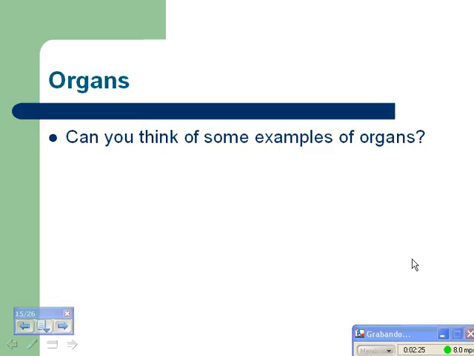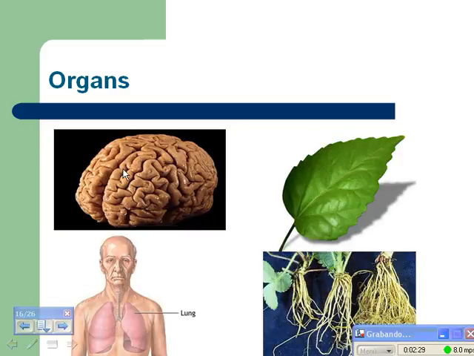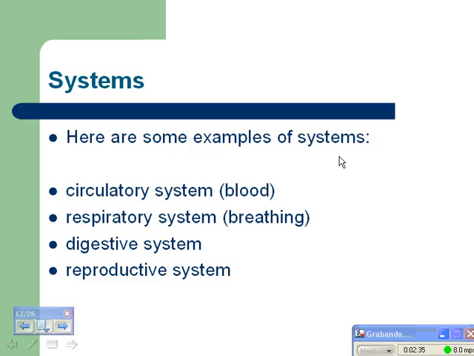And organs, can you think of some examples of organs? The brain, the lungs, and in plants, the leaves and roots. Here are some examples of systems: the circulatory system, the respiratory system, the digestive system, and the reproductive system.